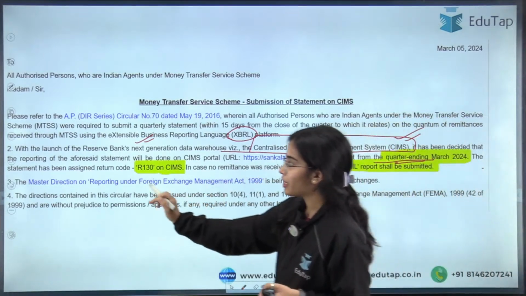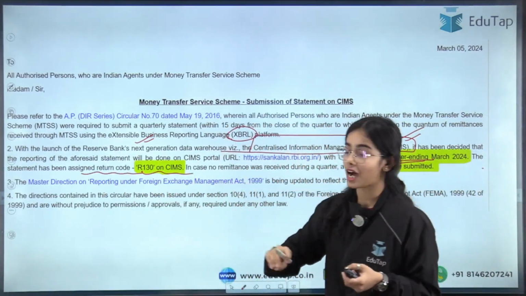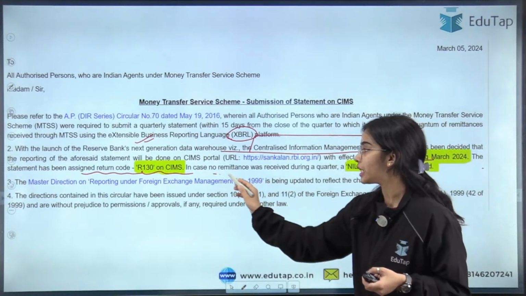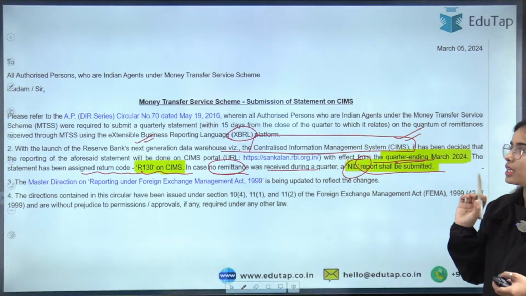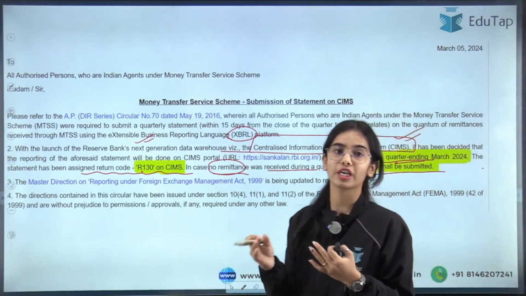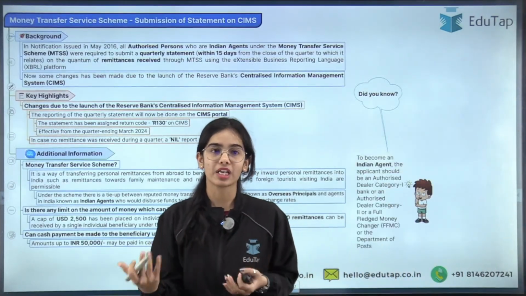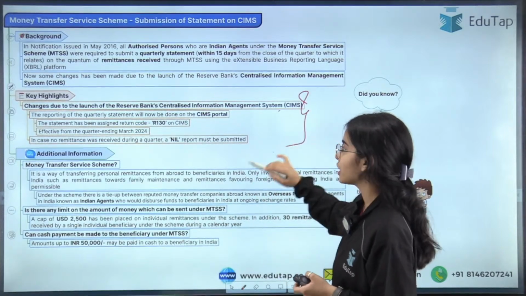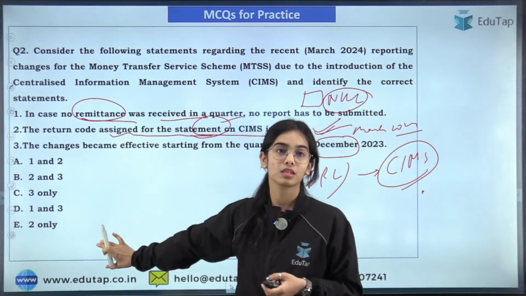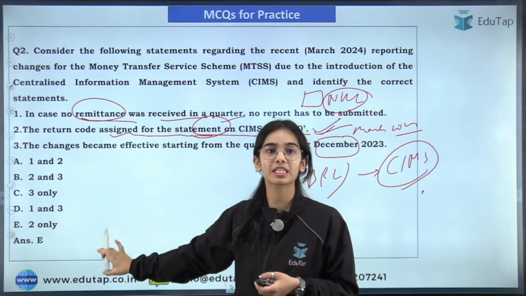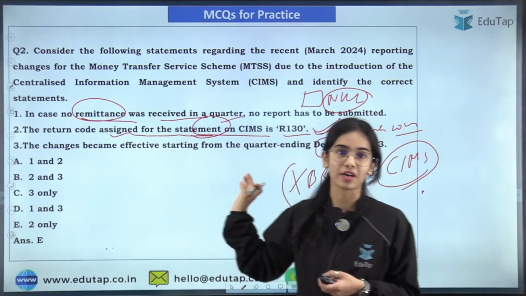The statement has been assigned return code R130 on the CIMS, and in case no remittance was received during a quarter, a nil report has to be submitted. So this is the complete notification of the Reserve Bank of India that we have discussed. The changes also we have discussed. So here the answer was E, that is second only, because this was the only correct statement that was present here.